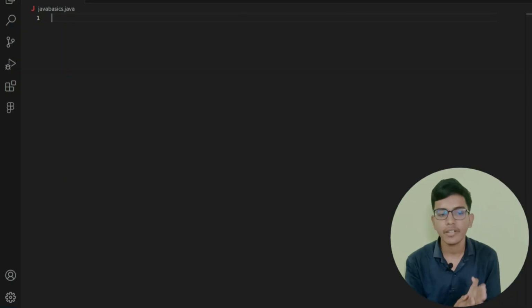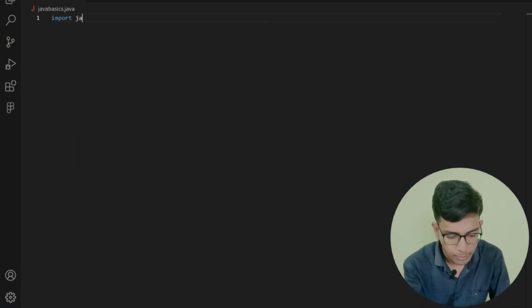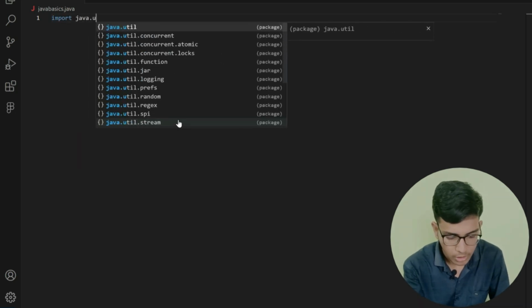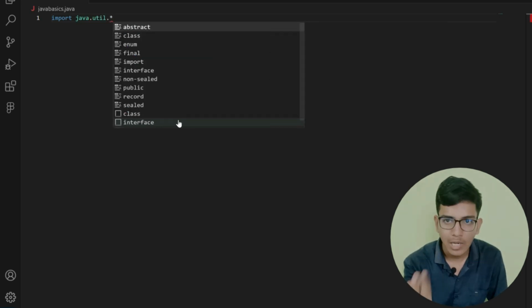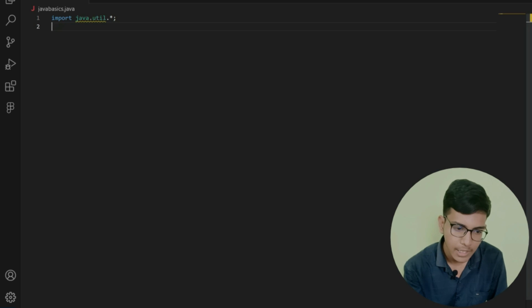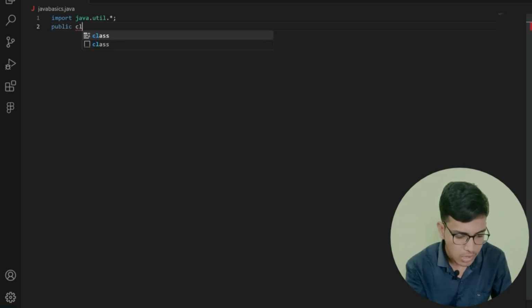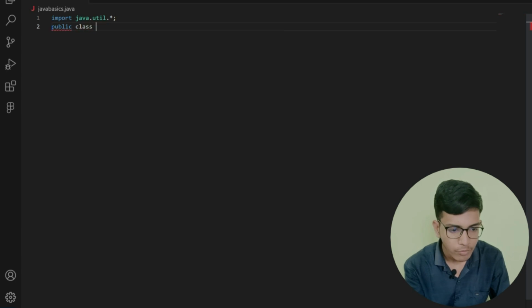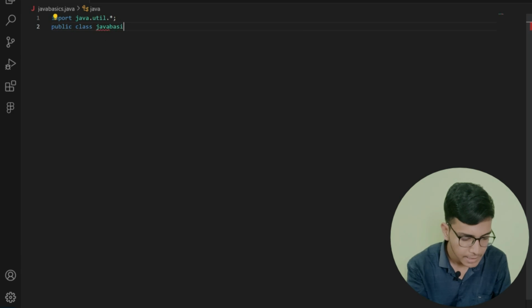Now let us see how we can create an object in Java. This is my file, the file name is JavaBasics. First of all, I am importing java.util.*, all the packages from the Java collection framework. After that, I am creating my class, public class, and the name of my class should be my file name, that is JavaBasics.